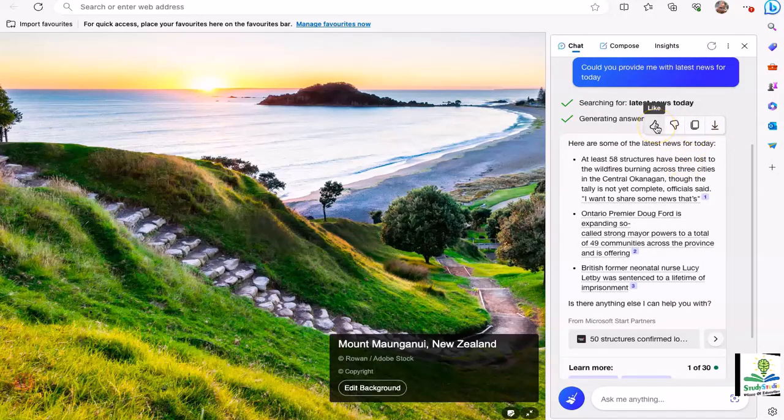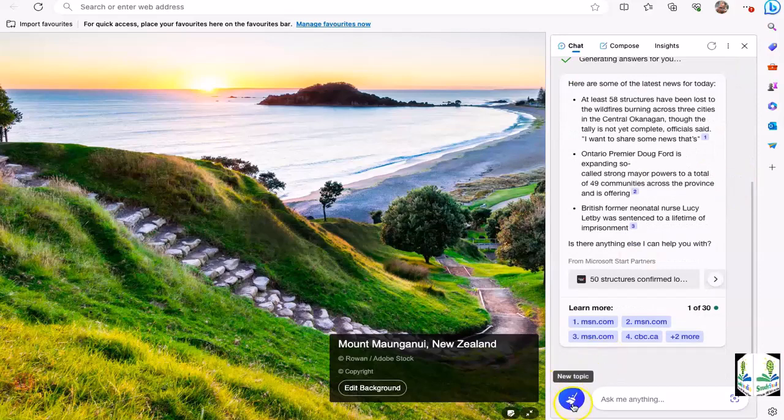I can give it a good feedback and I can say dislike it by saying that okay, it wasn't up to my standards, or I can export it and it allows me to export as Word, PDF, or a text file. The button here at the bottom allows you to start a new conversation.